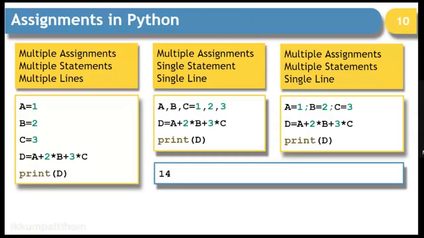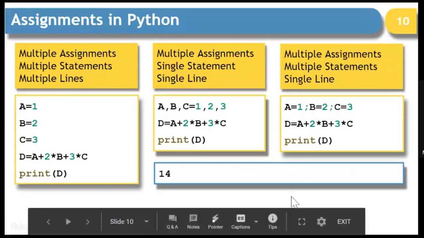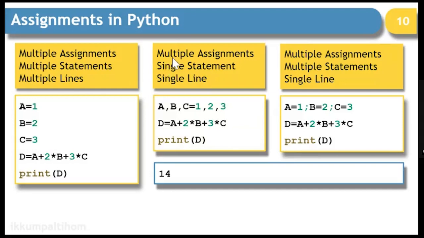But if you interpret them, the first one is multiple assignments, multiple statements, multiple lines. In the second one, multiple assignments, single statement and single line. And the last one is multiple assignments, multiple statements and single line. So when you interpret these three codes, they have different meanings from each other.